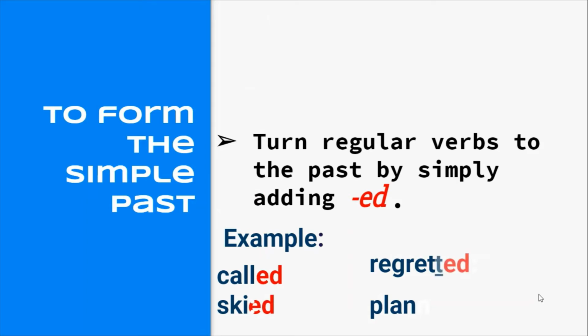Now look at this, just a little bit different, right? Yeah. So I had to double my T, and now instead of regret, I have regretted. And I also have to double my N, and instead of plan, I have planned. There are some rules for that, not for all of them, but for some of them. Okay, so that you know when to double up the last consonant.